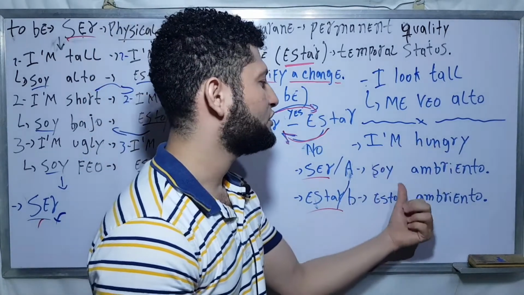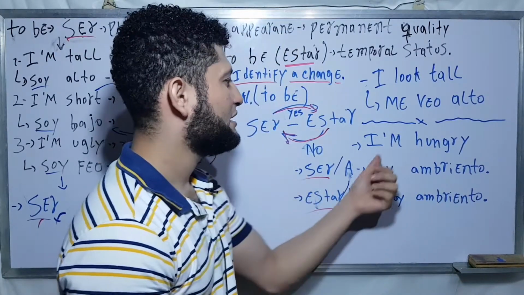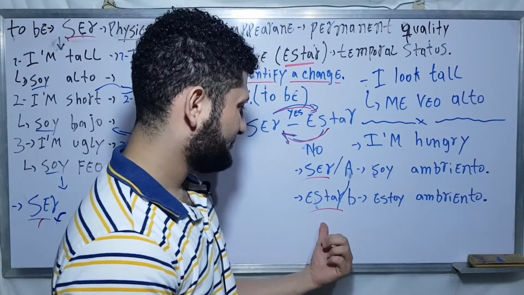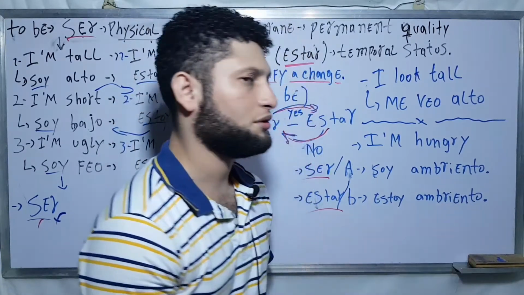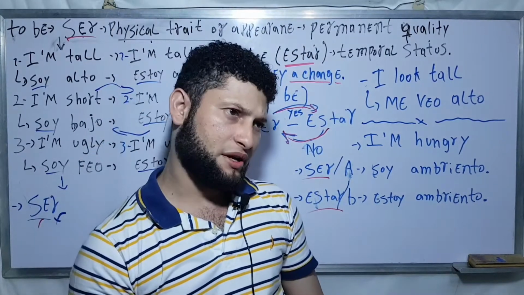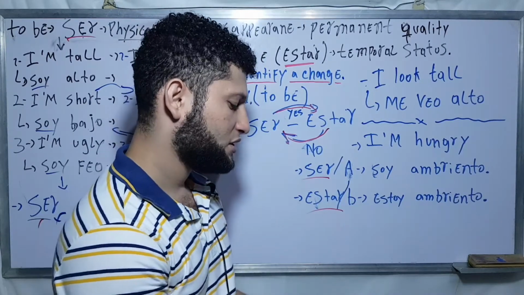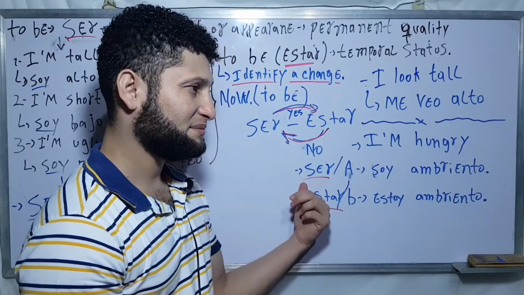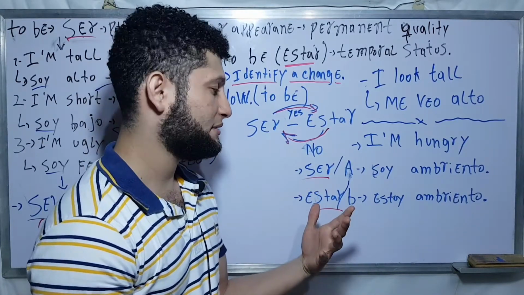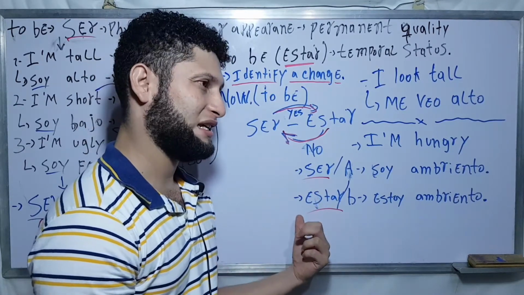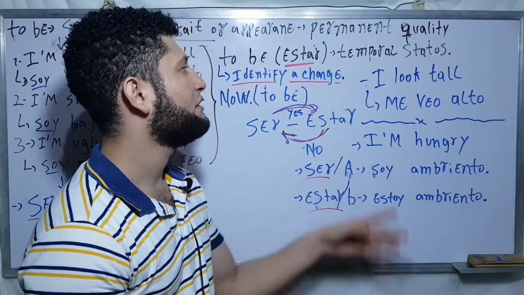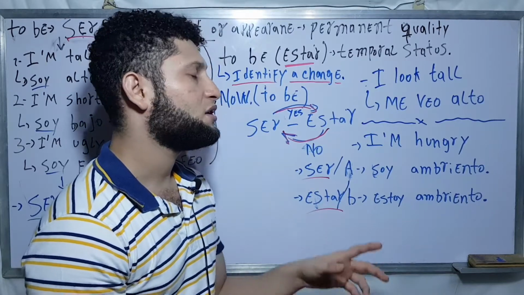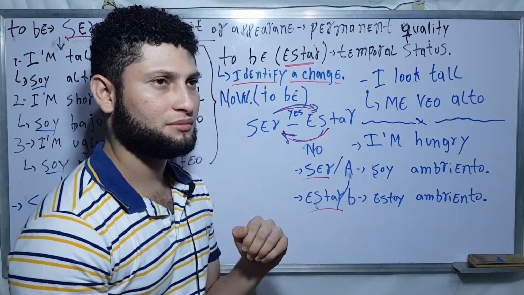I'm hungry, soy hambriento with the verb ser. I'm hungry with the verb estar, estoy hambriento. So if you say I'm hungry, which one do you choose in this case? With the verb ser, which is a permanent quality, or with the verb estar, which is for temporal status? So you are always hungry? Not at all.